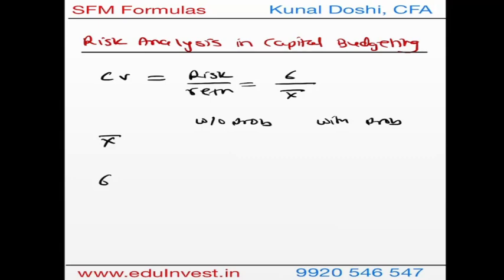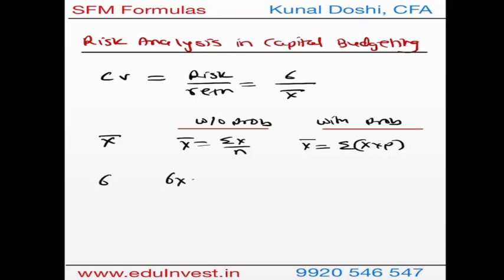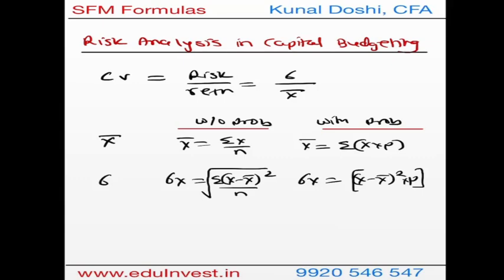Now in this case we will find x bar, and x bar is nothing but summation of x over n. With probability, your x bar will be summation of x into p. For standard deviation of x, we will take x minus x bar the whole square, summation and average. This is variance, and when I do square root, I get standard deviation. With probability, it will be x minus x bar the whole square times probability, and this entire thing will be done in summation. So this will be my variance, and when I do square root of this, I get standard deviation.